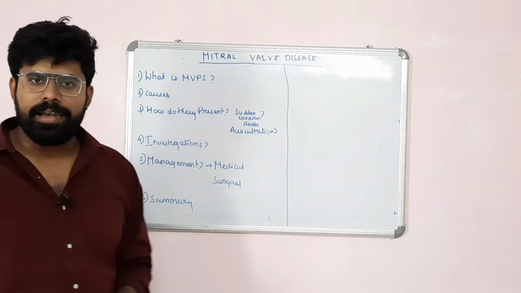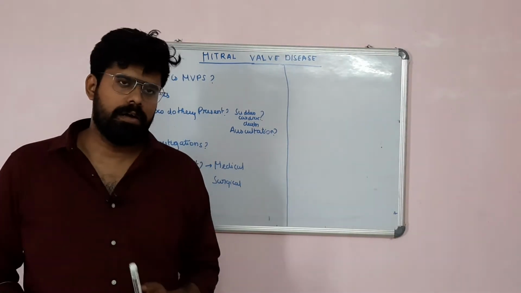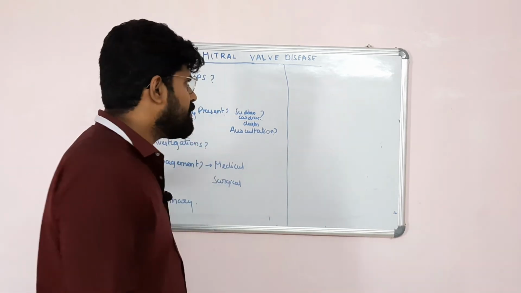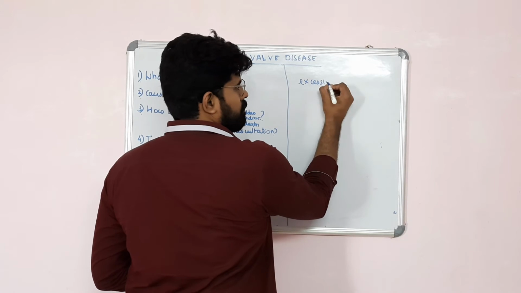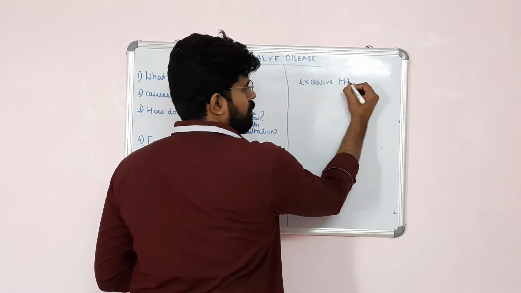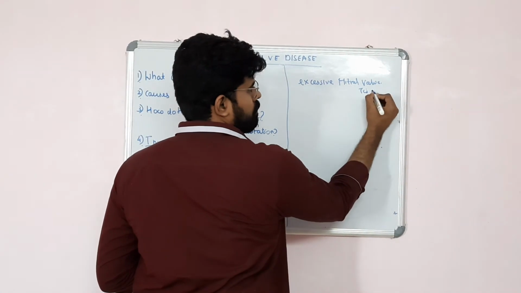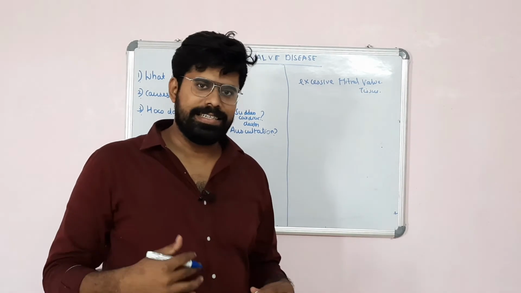So what are the other names for mitral valve prolapse? It is also called Barlow syndrome. So what does mitral valve prolapse basically mean? It means there is excessive mitral valve tissue, and it is redundant.